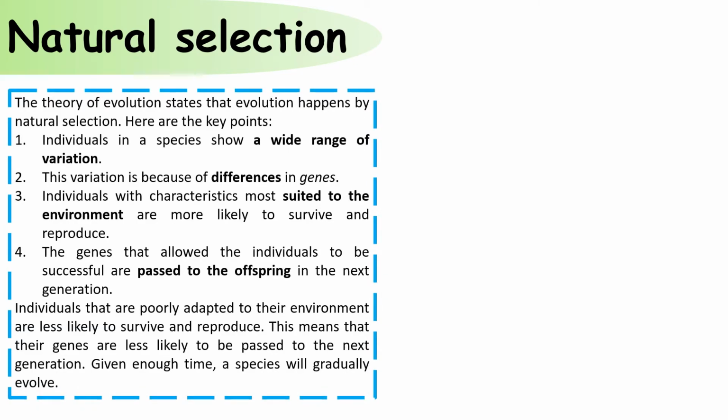The theory of evolution states that evolution happens by natural selection. The key points that you must answer in every question about natural selection are that individuals of a species show a wide range of variation. Variation is because of differences in genes. Individuals with characteristics suited to the environment are more likely to survive and reproduce. So the genes that allow the individuals to be successful are passed on to their offspring. Individuals that are poorly adapted are less likely to survive, so don't reproduce, so their genes do not get passed on.